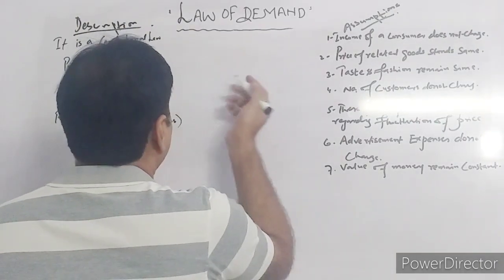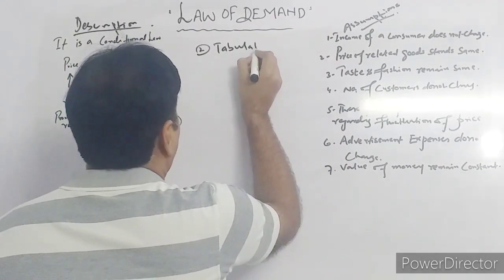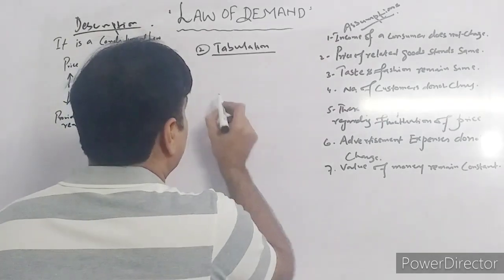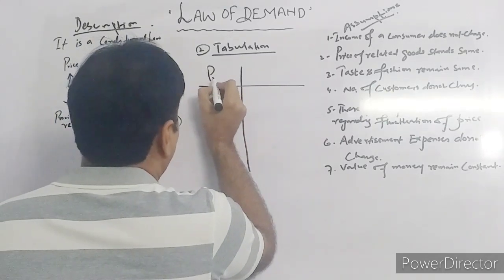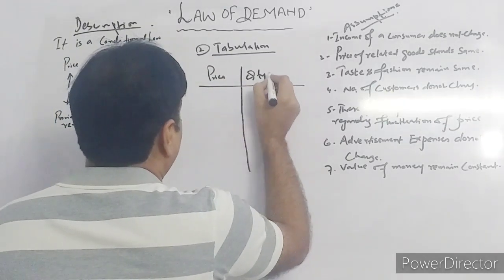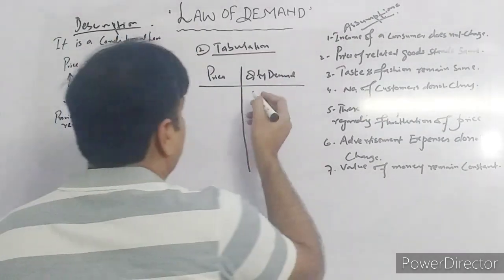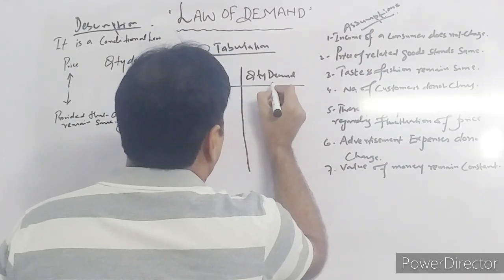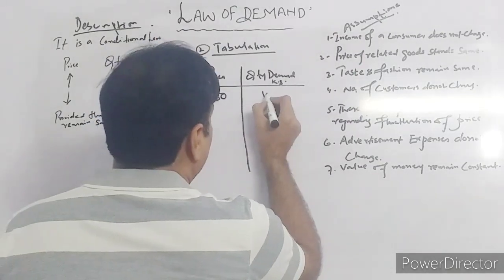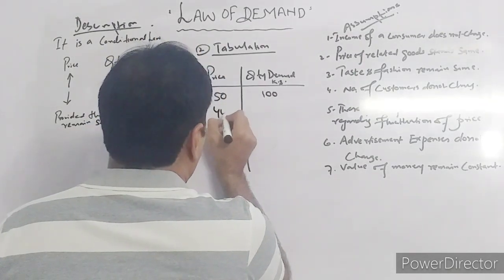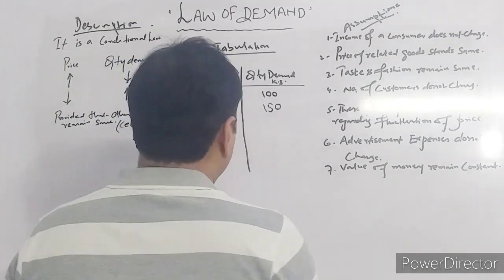The second way to explain any law is tabulation. We can explain the law with the help of a table, by making a demand schedule of price and quantity demanded. We are taking an example of the price of tomatoes and quantity demanded for tomatoes in kgs in the market. When the price is 50, the quantity demanded in the market is 100 kg. When the price decreases from 50 to 40, the quantity demanded increases from 100 to 150 kg.